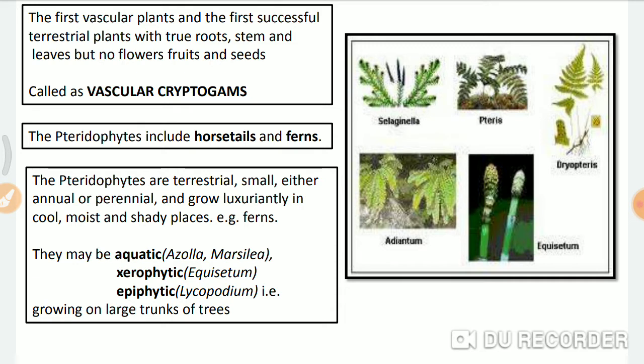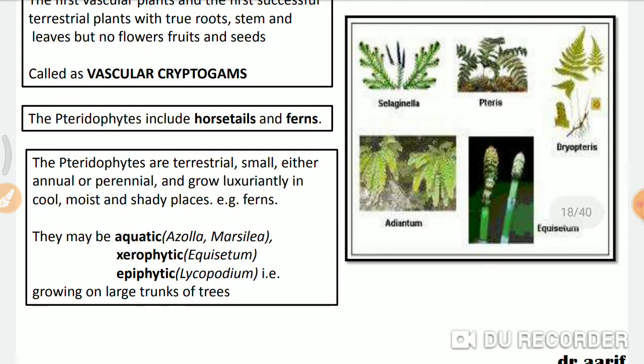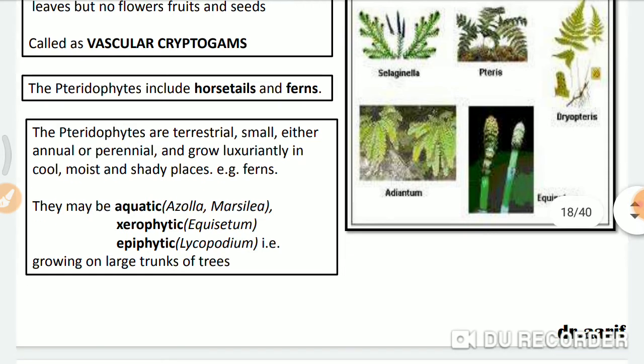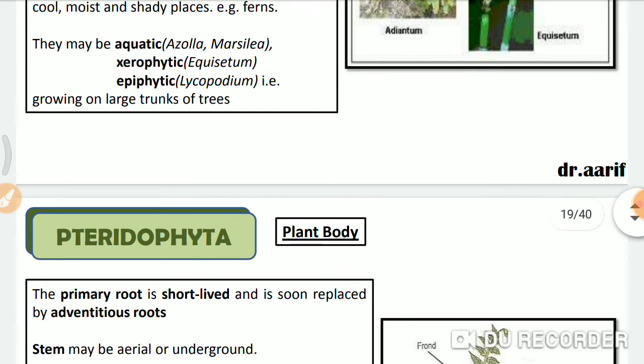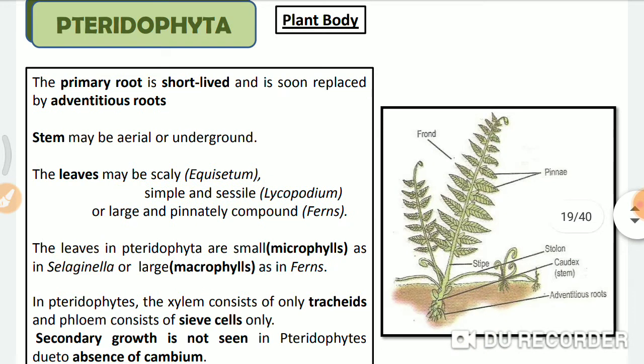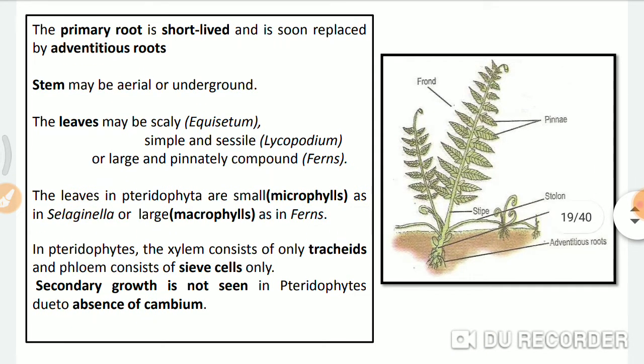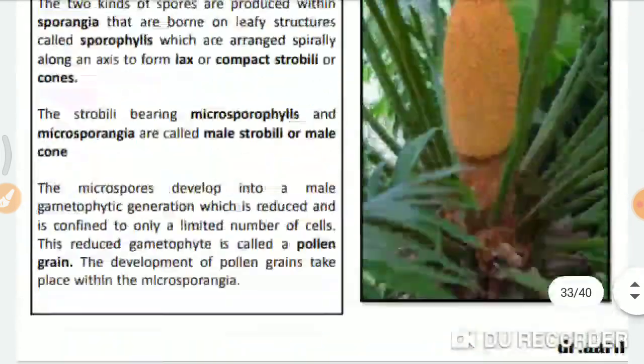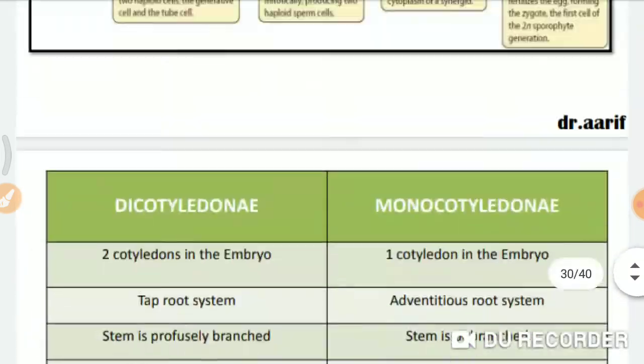You see, their names are given. They are Selaginella, Pteris, then Fern. You see these plants, you will get the structures. Fern you can see if you go to any nursery, you will find these plants.